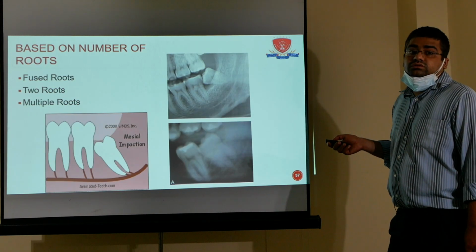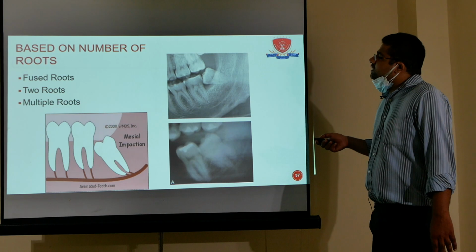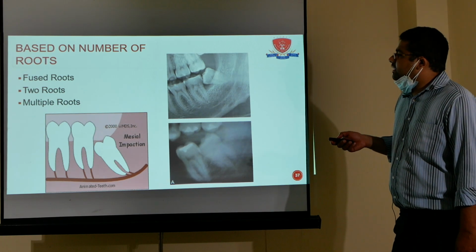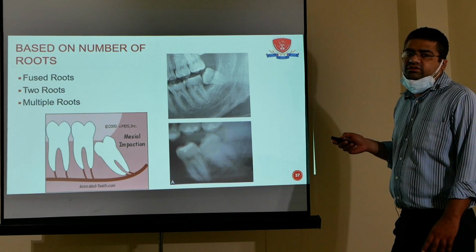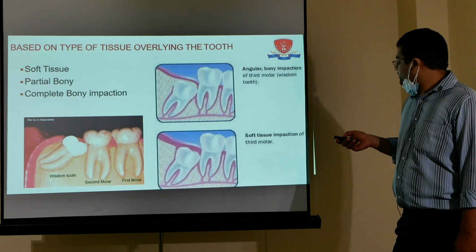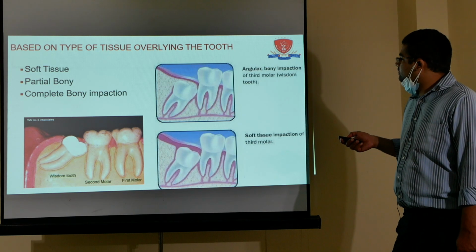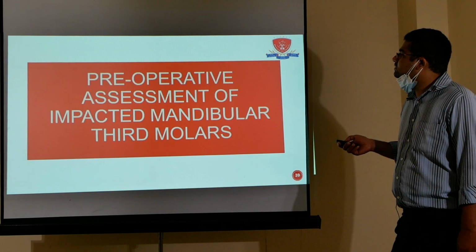Based on the roots, fused roots, two roots and multiple roots are difficult to remove. And based on the type of overlying tissue: soft tissue, partial bony and complete bony impaction.